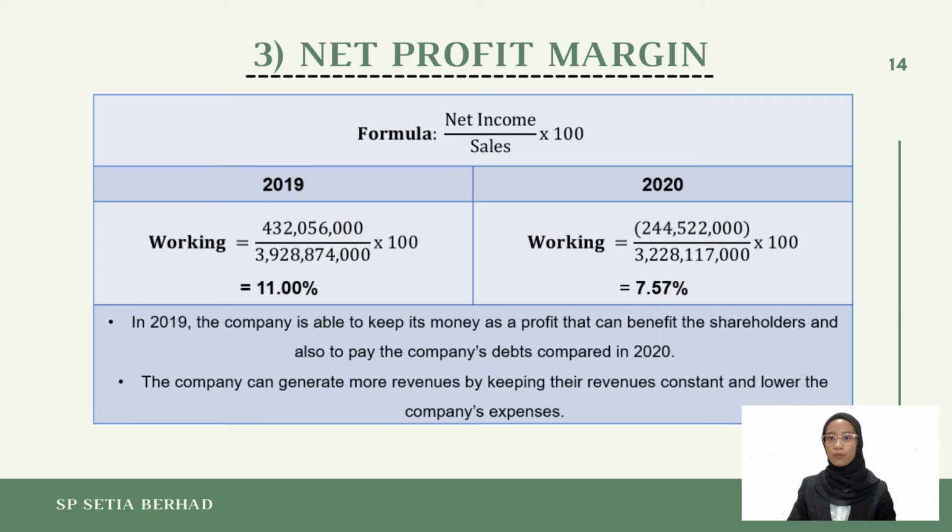It can be concluded that in 2019, the company is able to keep its money as a profit that can benefit the shareholders and also to pay the company's debts compared to 2020. The suggestion that can be proposed to SP Setiausaha Berhad in order to increase their net profit margin is that the company can generate more revenues by keeping their revenues constant and lower the company's expenses.